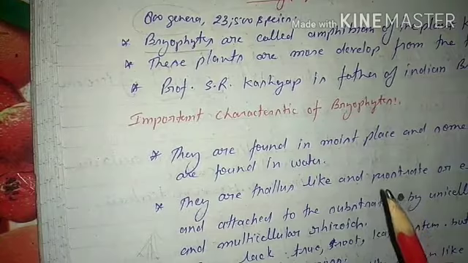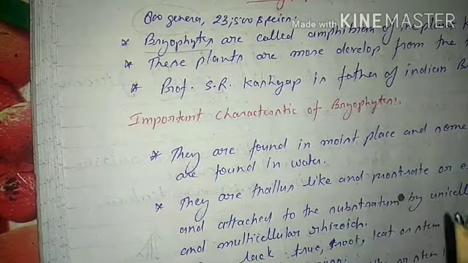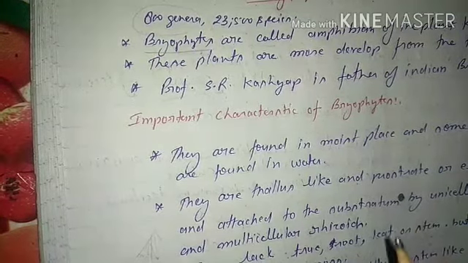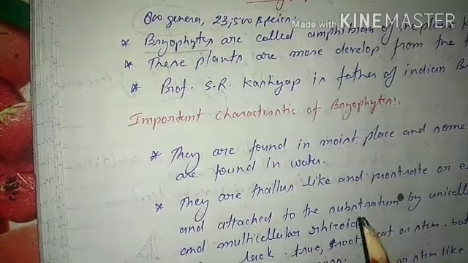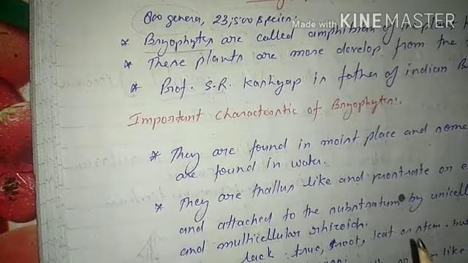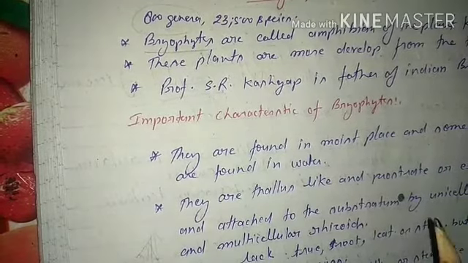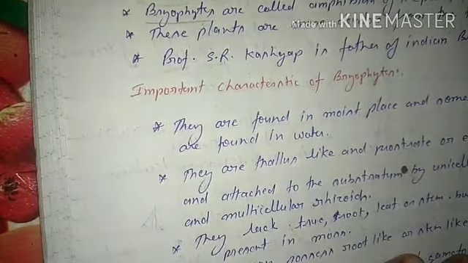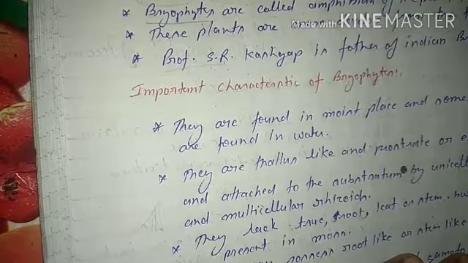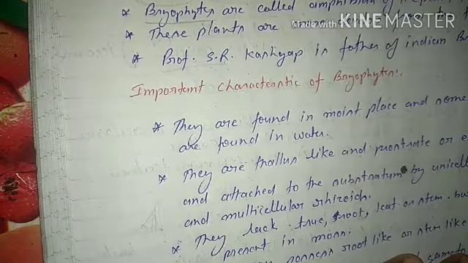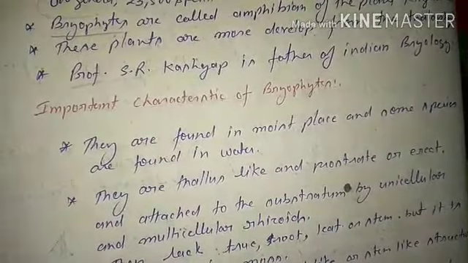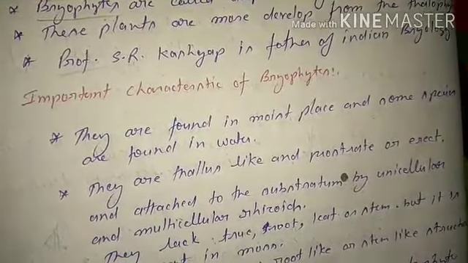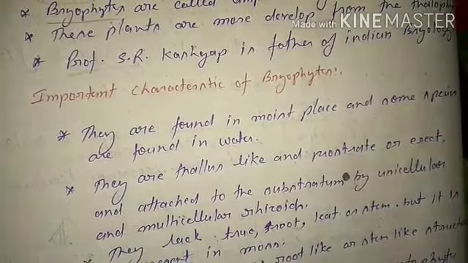Bryophytes are of two types, liverwort and moss. The moss plant body is differentiated into root, stem and leaf, but the liverwort plant is not differentiated into root, stem and leaf. They may possess root-like or stem-like structures. The main plant body is gametophytic.